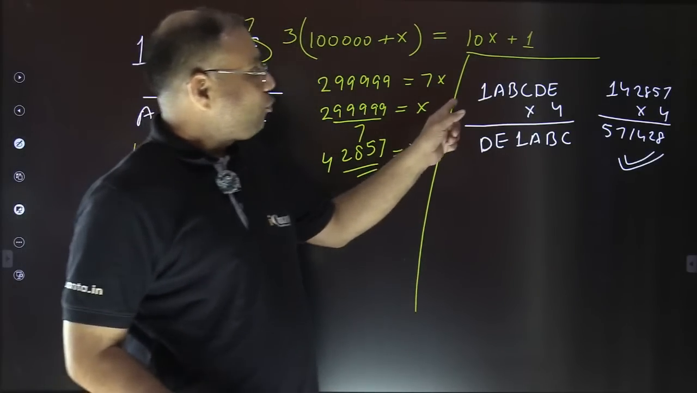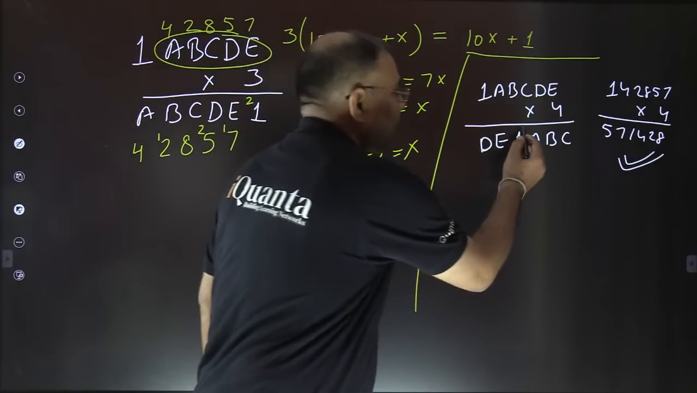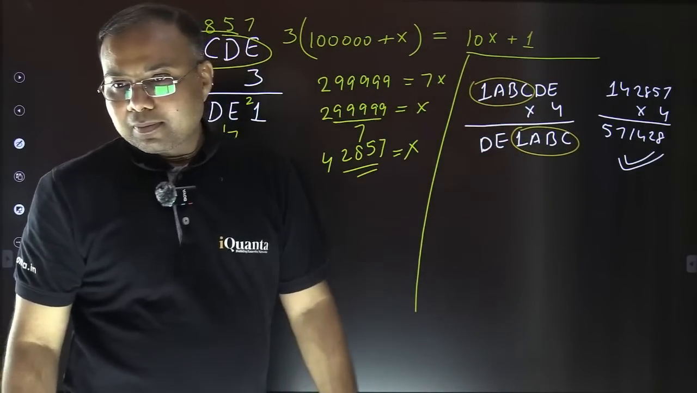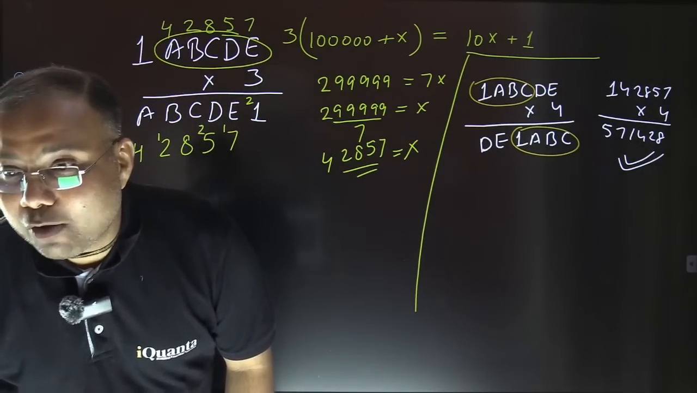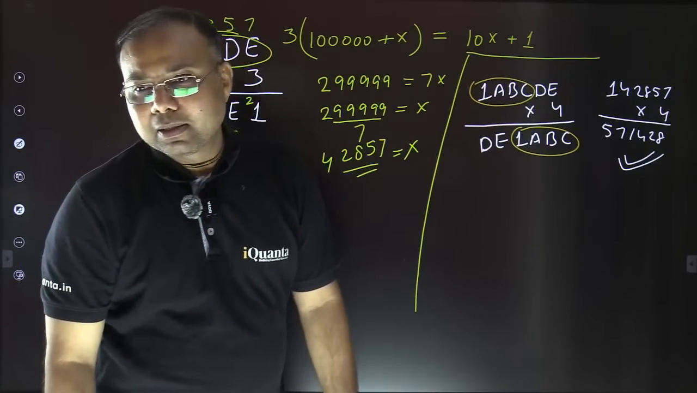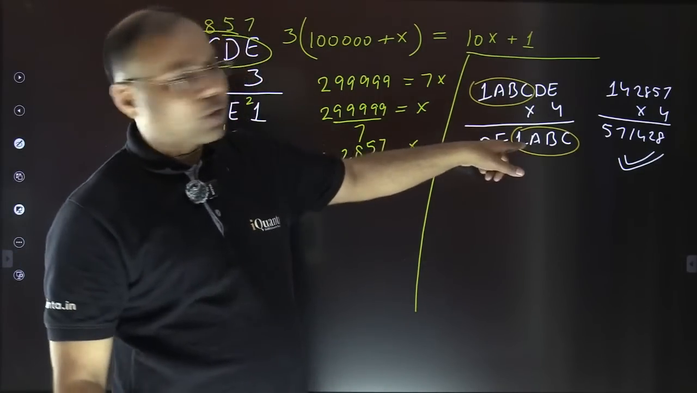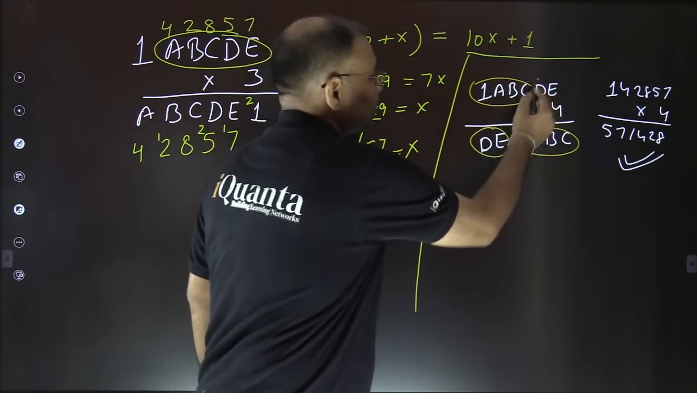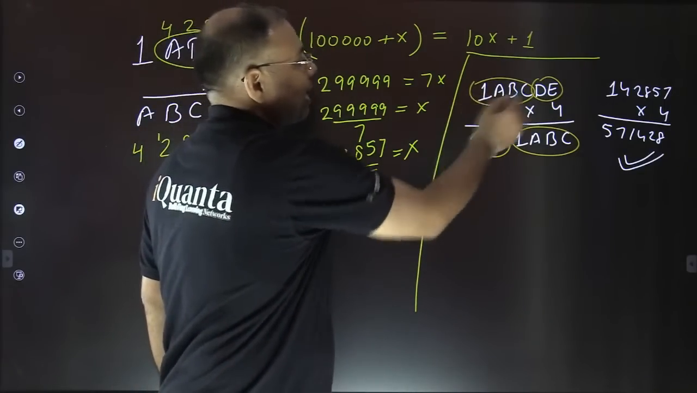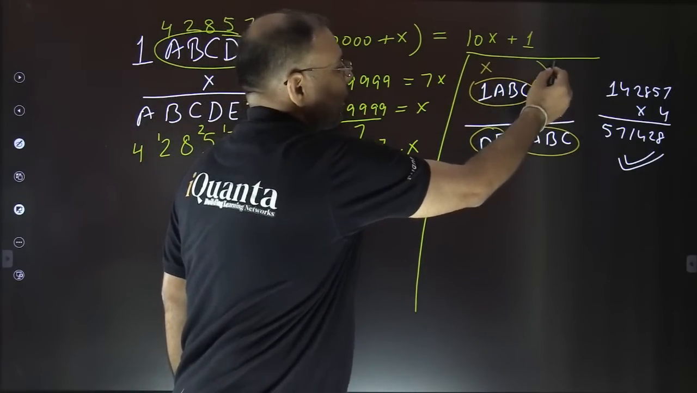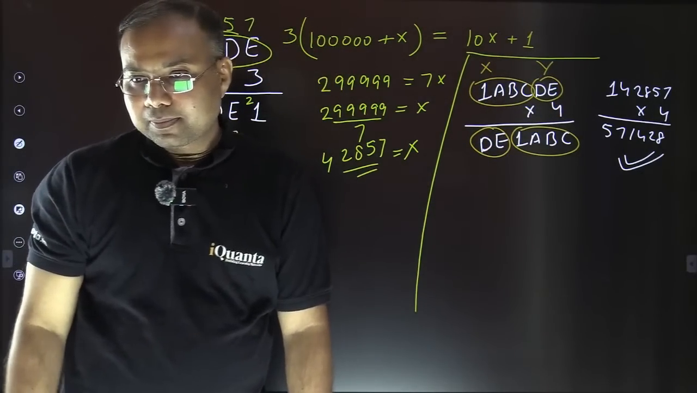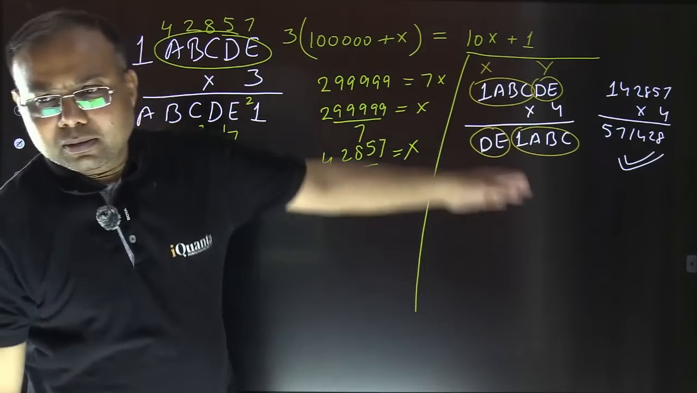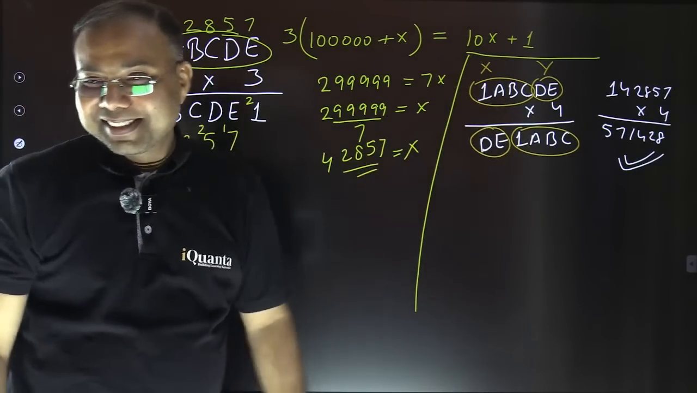See, in this case, this 1ABC part of the number remains together in both numbers. Yes, exactly. DE and 1ABC. Don't skip the 1, keep the 1 together. So 1ABC and DE. Let DE be the other part. Okay, so let me call this 1ABC as X and DE as Y. Is it fine?